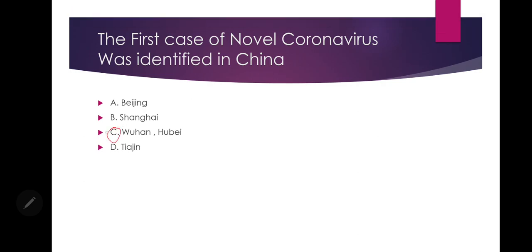It's a very easy question because it has been a long time since the coronavirus started, and we all know it originated from Wuhan. But the province where Wuhan is located is known as Hubei. So Hubei is the province where Wuhan is located, and this coronavirus originated.